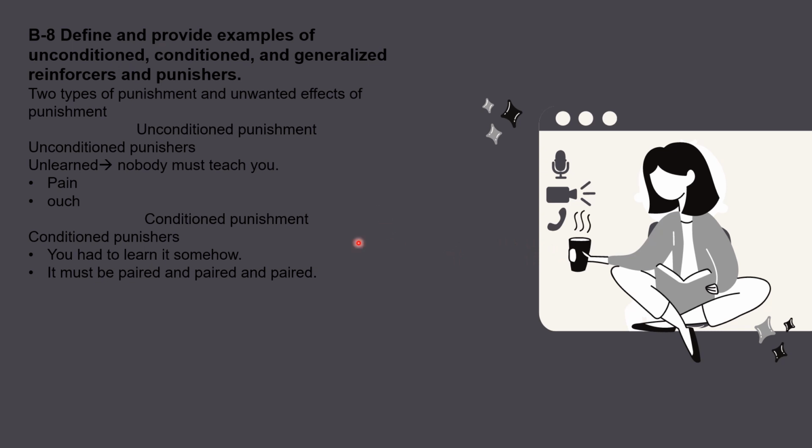So the typical example of the stove and placing your hand on the hot stove: after that happened to you one time, the first time it happened to you would be an unconditioned punishment. And next time, whenever you're around the hot stove, you're already conditioned from when it happened to you the first time as a reflex. Now you know not to put your hand on a hot stove, which would be the conditioned punishment.